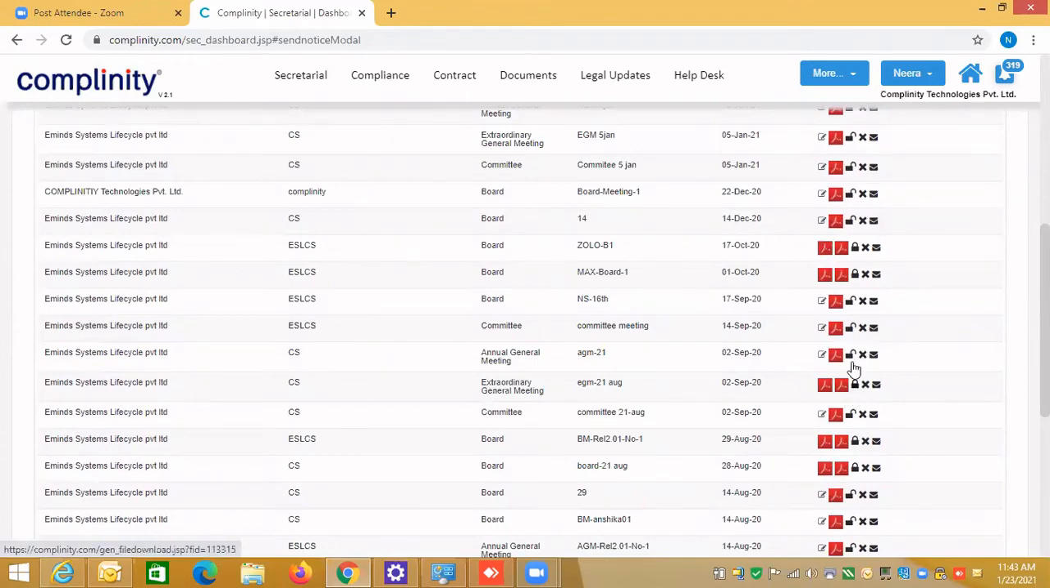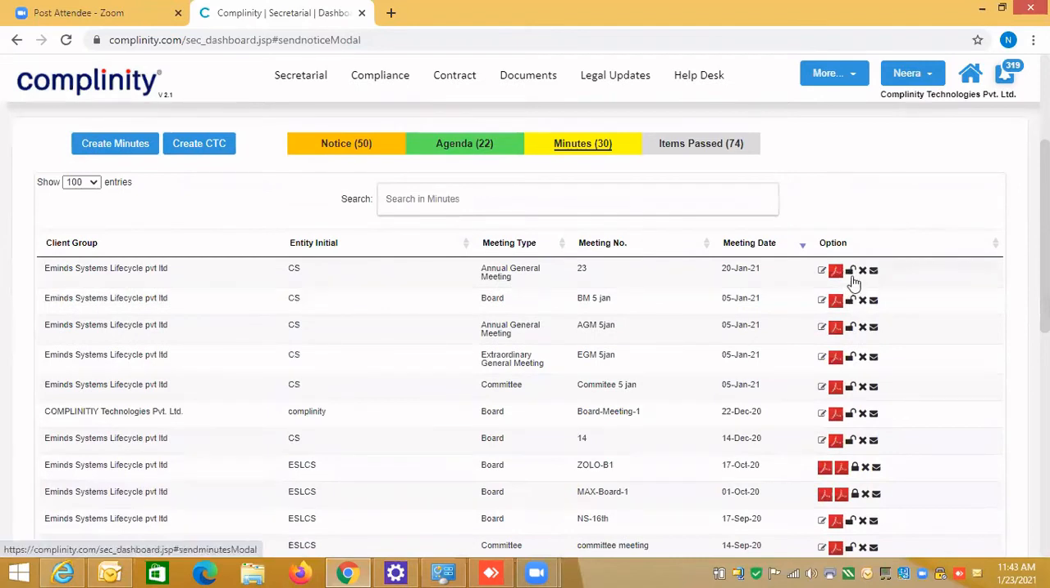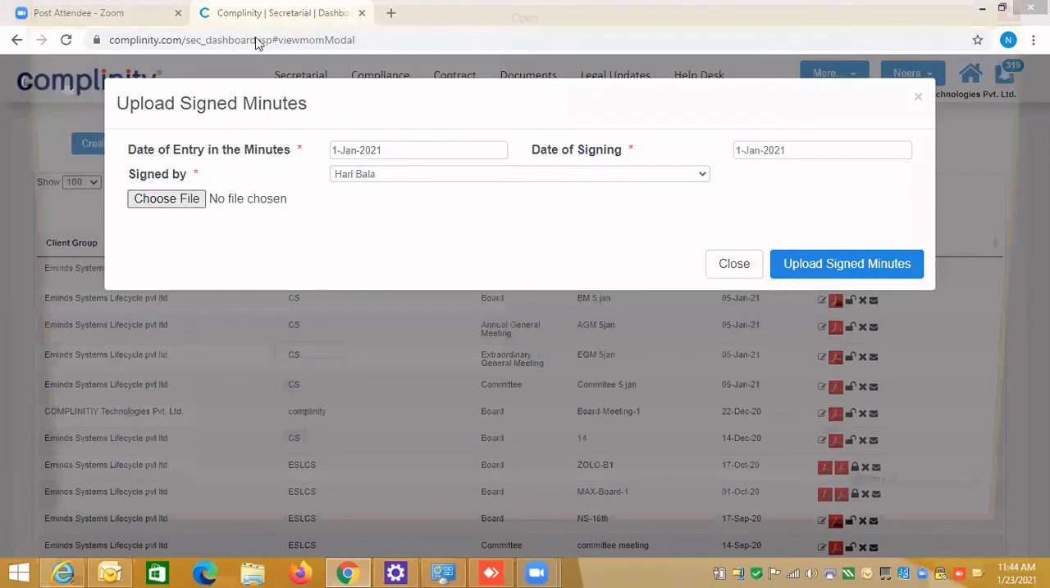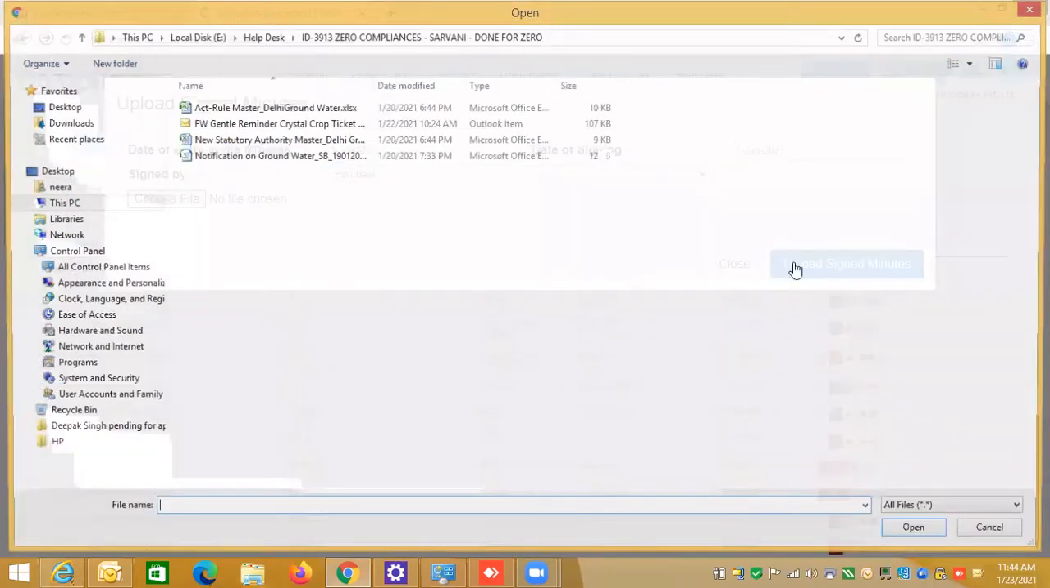It means you have uploaded the log button, you have uploaded the official minutes here. So let's see, I can upload the minutes. When I want to upload the minutes, I'll enter the date of entry into the minutes and date of signing of the minutes, select the director and which minutes, then I'll select whatever minutes you have prepared, which you must have stored in the local directory, and I'll click upload signed minutes.